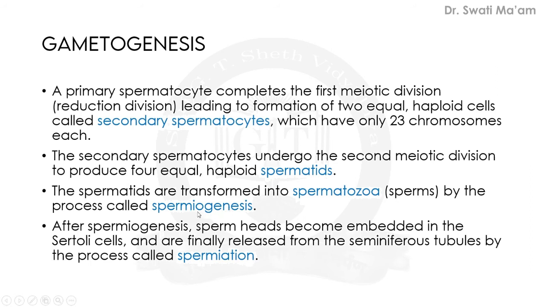There are very similar terms, and you get easily confused. So do write down all the things, revise them properly. Then only you can remember and recall the proper terms. Okay, after spermiogenesis, the sperm head becomes embedded in the Sertoli cells and is finally released from the seminiferous tubules by the process called spermiation. That is the release of matured sperms.